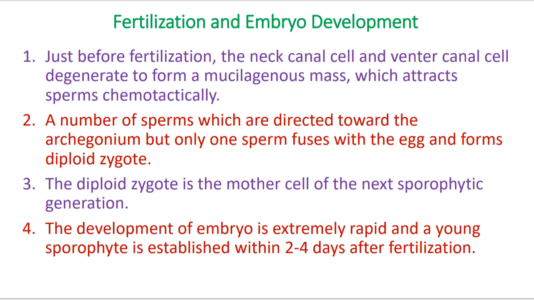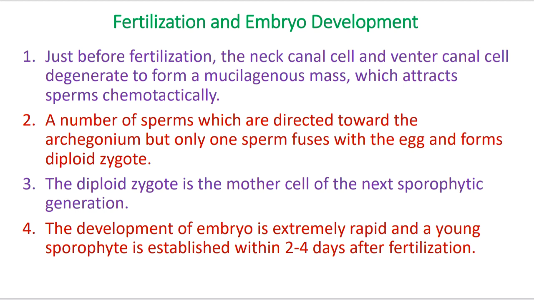The diploid zygote is the mother cell of the next sporophytic generation. As you know, when the diploid zygote is formed, it goes into multiplication, causing cell division, and an inconspicuous embryo develops. In further developmental changes the embryo produces the young sporophytic plant body, and at maturity the young sporophytic plant body converts into a mature sporophytic plant body, which produces the subterranean rhizome, underground adventitious roots, aerial petioles, and at the tip of the aerial petioles it produces 4 leaflets.